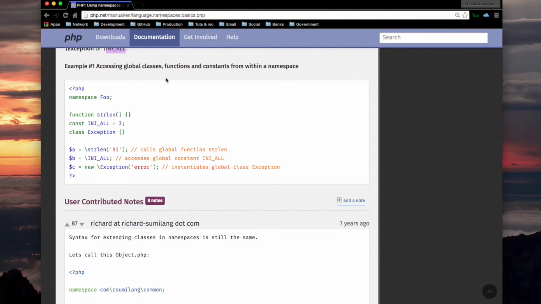Okay, accessing global class function constants with a namespace. And here's a more example of doing just that. See, now, if you have a namespace statement, then you have to precede all the regular ones with a /. Otherwise, you'll be accessing these ones, which are actually part of the foo namespace. So you wouldn't be accessing the global one.